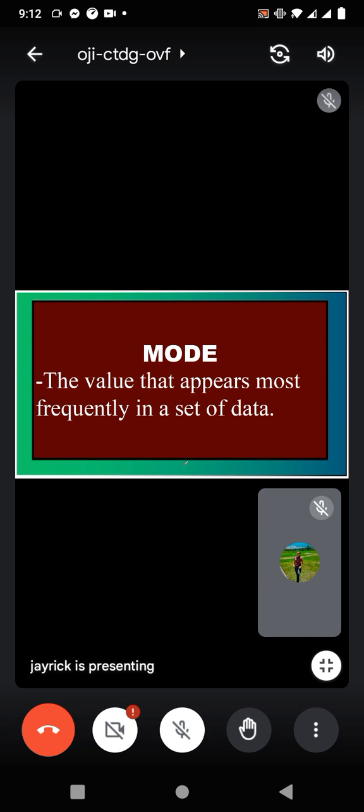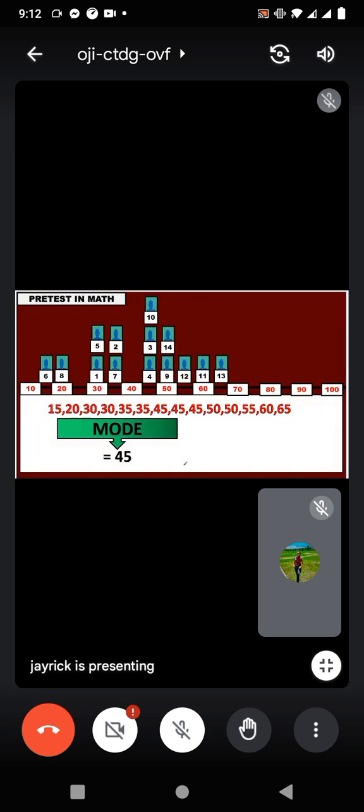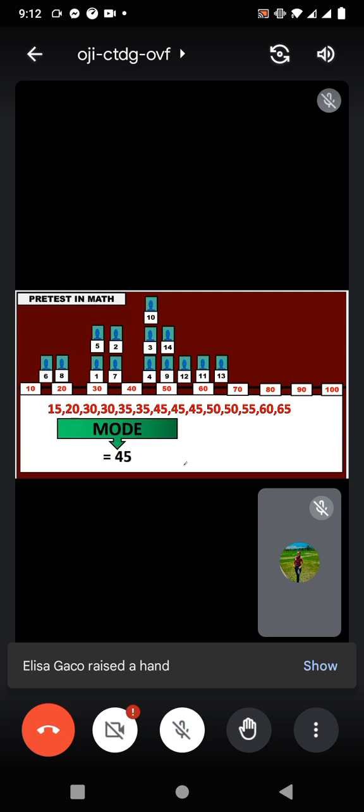That's mode. Now, based on this definition, when we say mode, we can have a mode if there is a most common value. Based on that, who would like to explain this example of why the value of the mode is 45? Let's have Elisa Gako explain why the mode is 45.